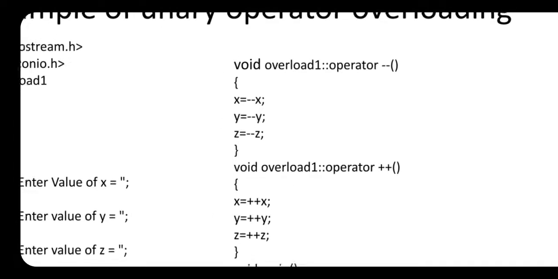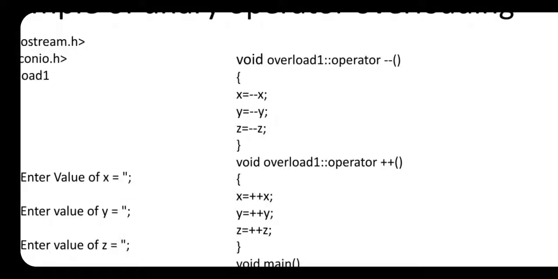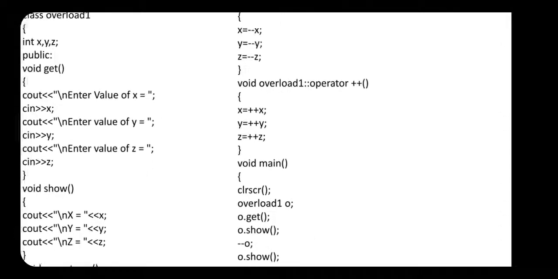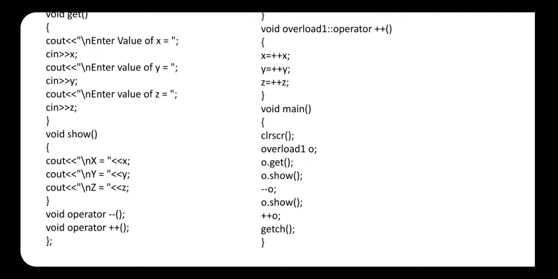And after that, here we perform decrement operation, pre-decrement operation on x, y and z. Similar to that, here we overload the increment operator, that is plus plus operator: void, that is the return type, class name, scope resolution operator, then operator keyword, and the operator, that is increment operator, which we want to overload. Then x is equal to plus plus x, y is equal to plus plus y, and z is equal to plus plus z.